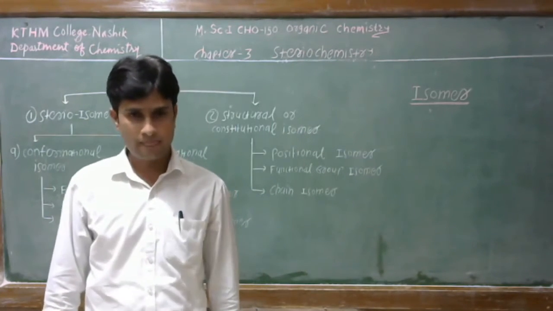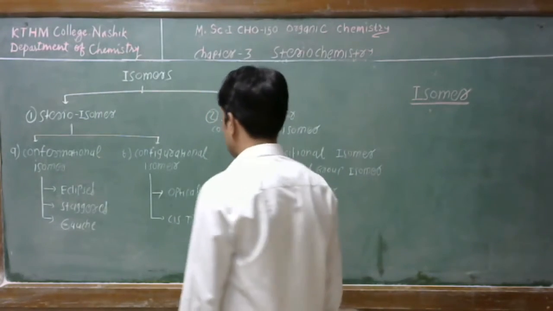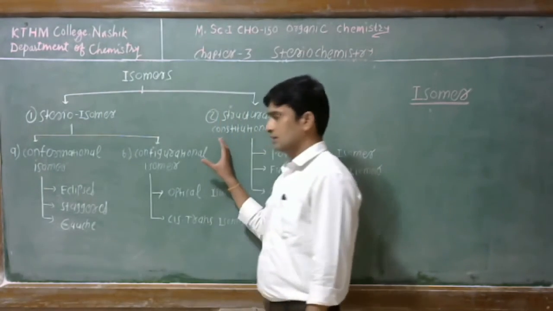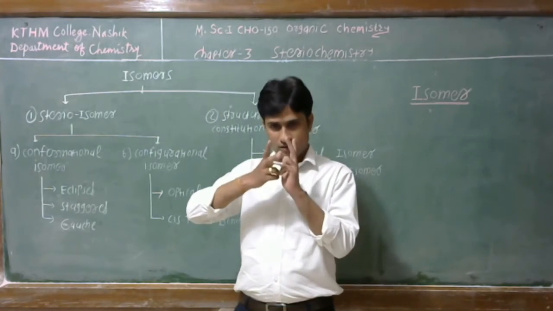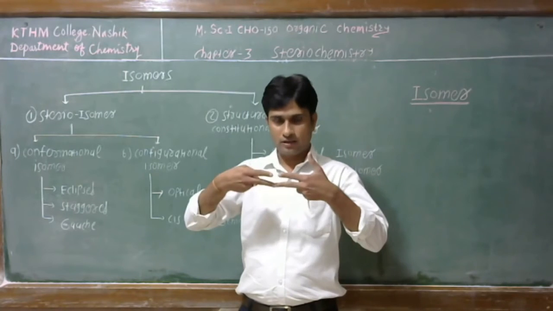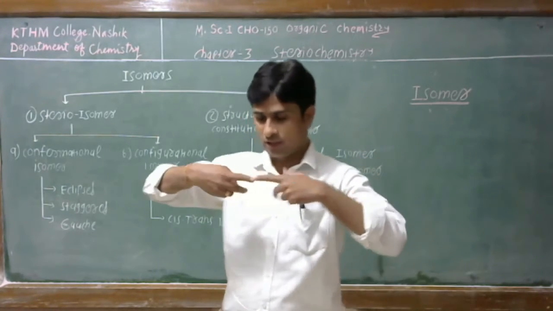And if two or more compounds have the same molecular formula but do not rotate around the carbon-carbon single bond, for example because they have a double bond, then rotation is not possible.